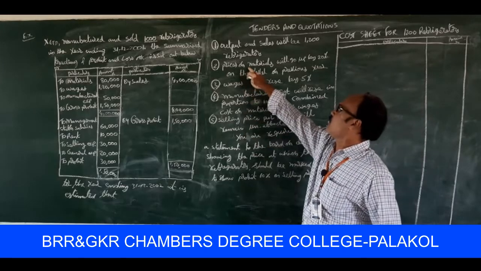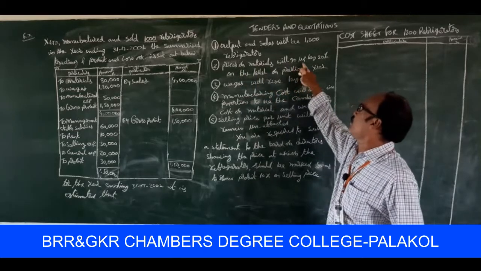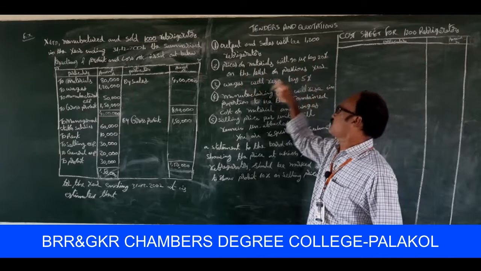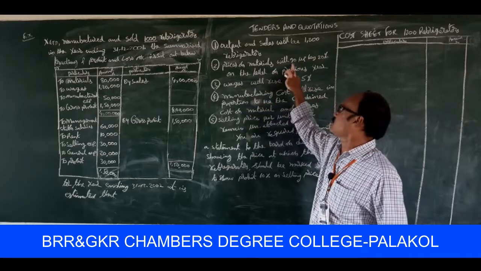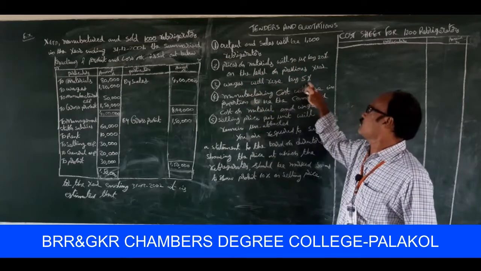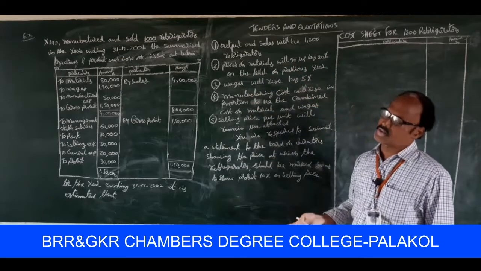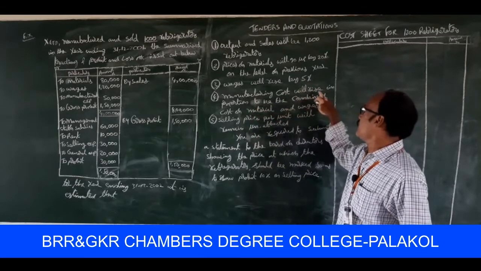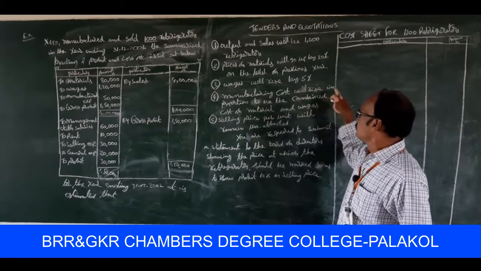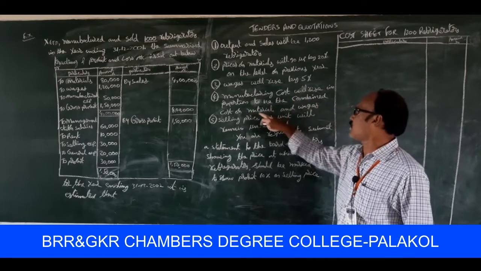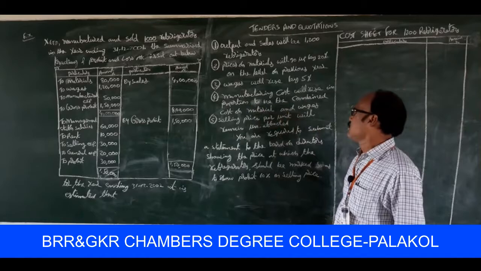Prices of materials will go up by 20% on the level of the previous year. Wages will rise by 5%. Manufacturing cost will rise in proportion to the combined cost of material and wages.